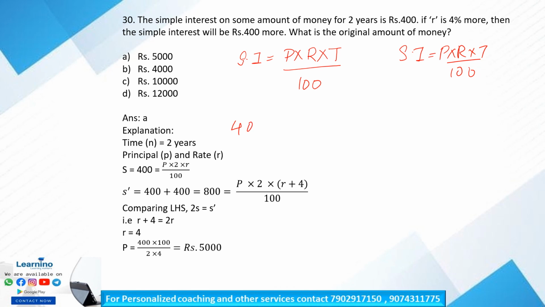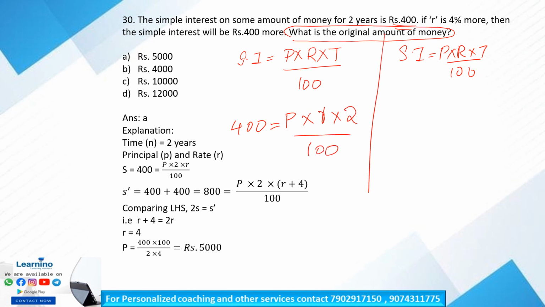It is 400, is equal to principal. We have to find the original amount of money, so the principal is P. Keep it as P itself. So P into the rate of interest, which is given as R, or we can take small r, into time period 2, by 100. Okay, what is the second case?